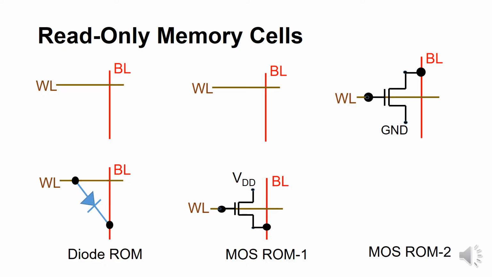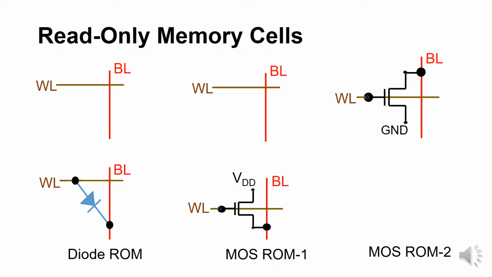If we have a pre-charged logic high, it means the bit line is pre-charged to VDD. Then we again use a MOSFET. The source of the MOSFET is connected to ground, the gate is connected to the word line, and the drain is connected to the bit line. When the word line goes high, the bit line discharges to logic 0.